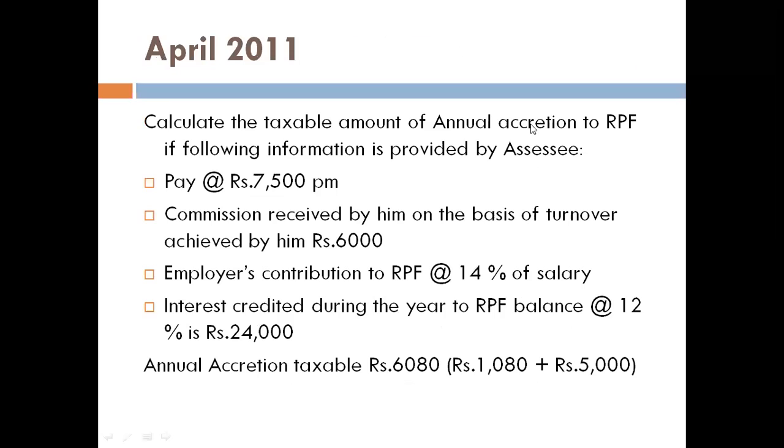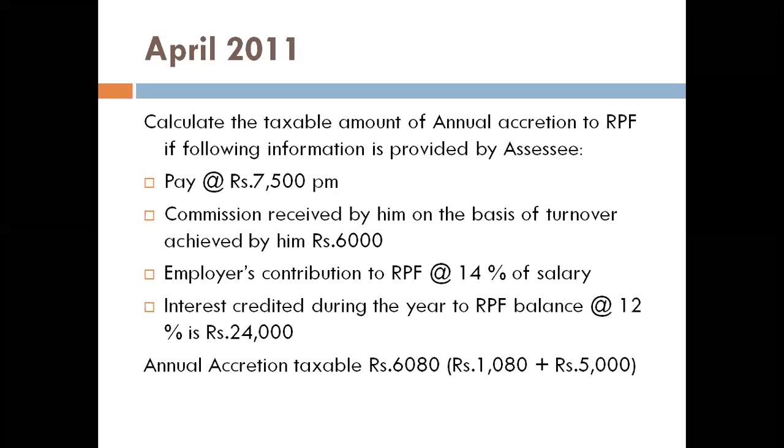I will give you one problem. It is taken from your previous year question paper, April 2011. We have to calculate the taxable amount of annual accretion to the RPF if the following information is provided by the assessee. The pay, that is basic pay or basic salary, is 7,500 per month.